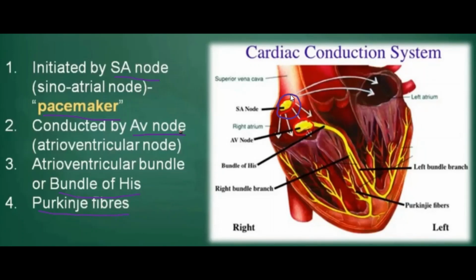Then the third point is that the wave of contraction from the SA node reaches the atrioventricular node.